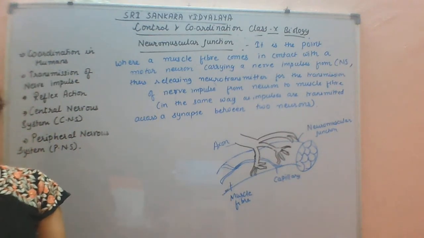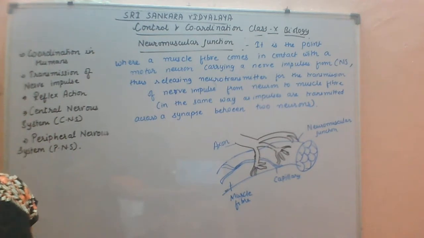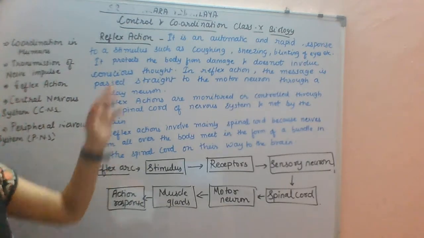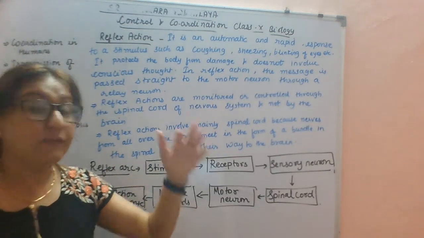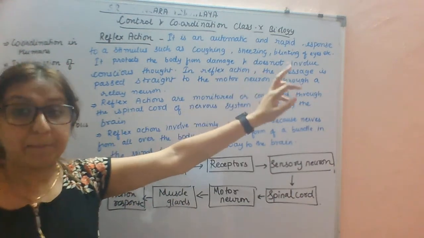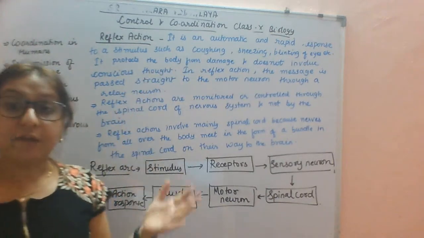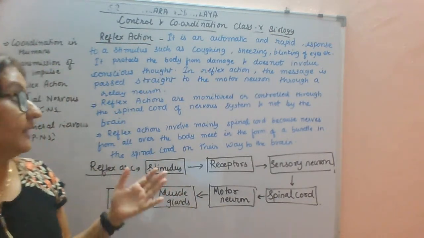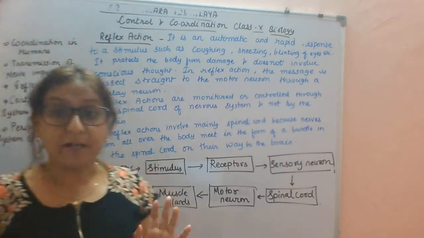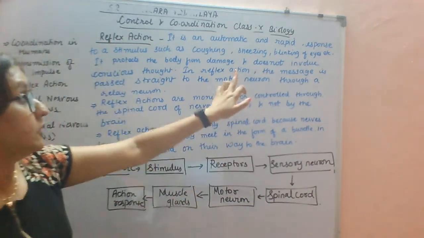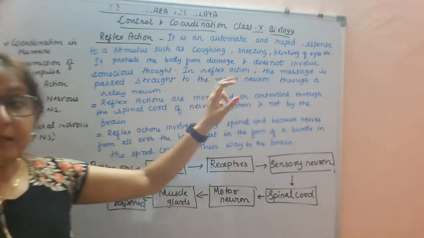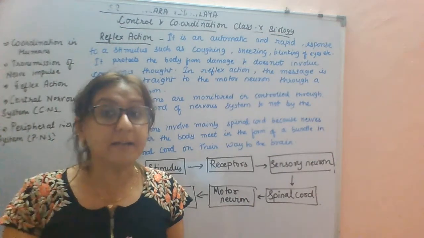So the next topic is reflex action. Reflex action is an automatic, rapid and certain response to any stimulus, for example coughing, blinking of eyes, sneezing, etc. It protects the body from damage. Okay, it does not involve conscious thought because it takes place as a sudden reaction.